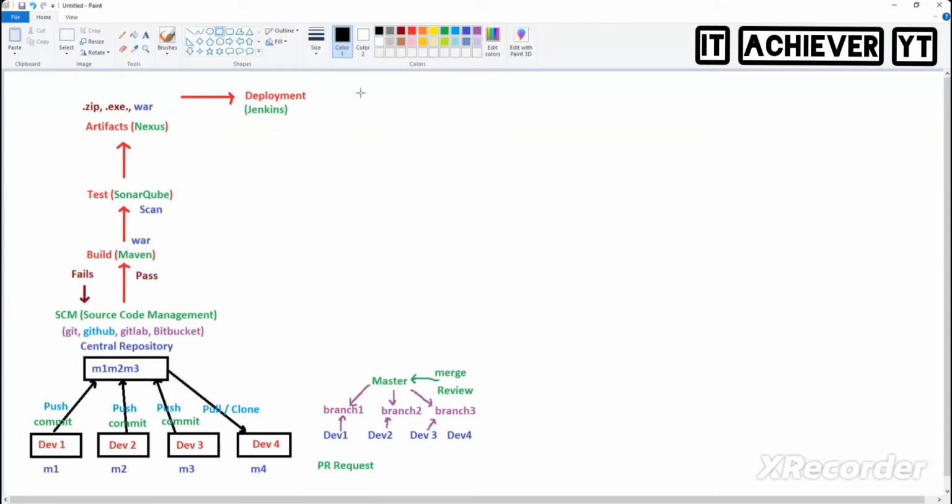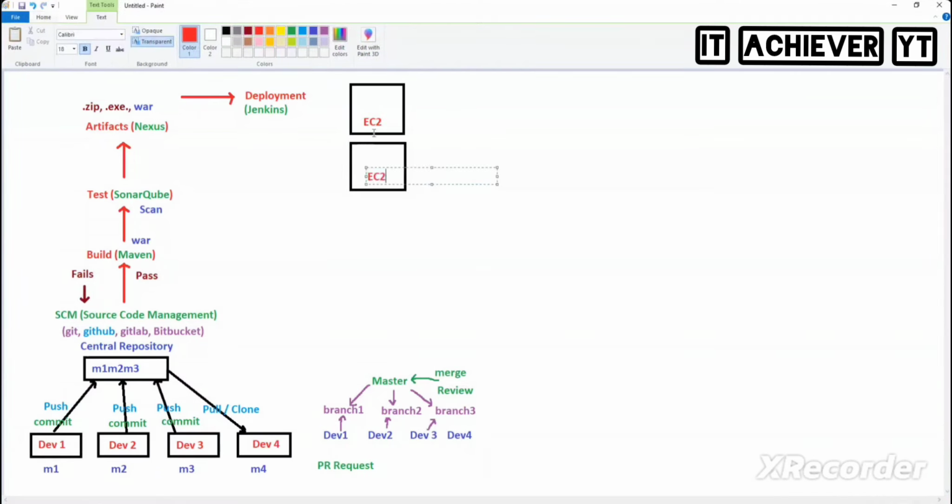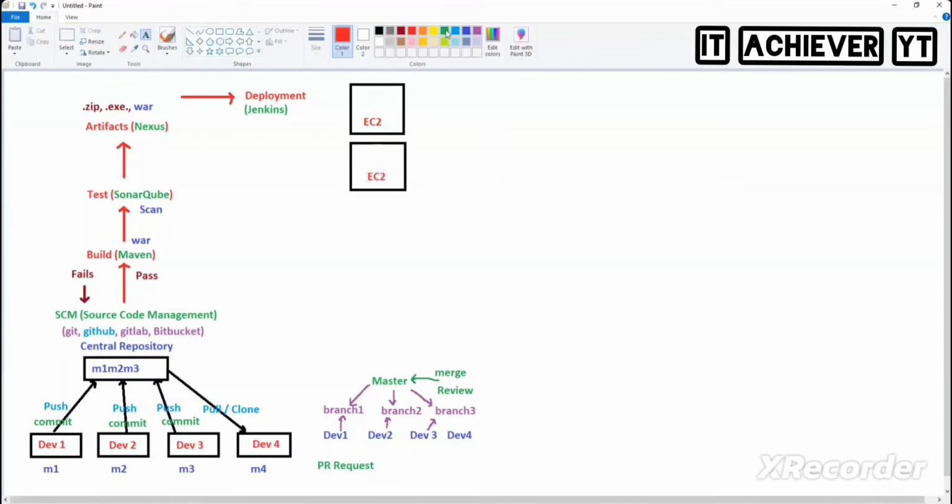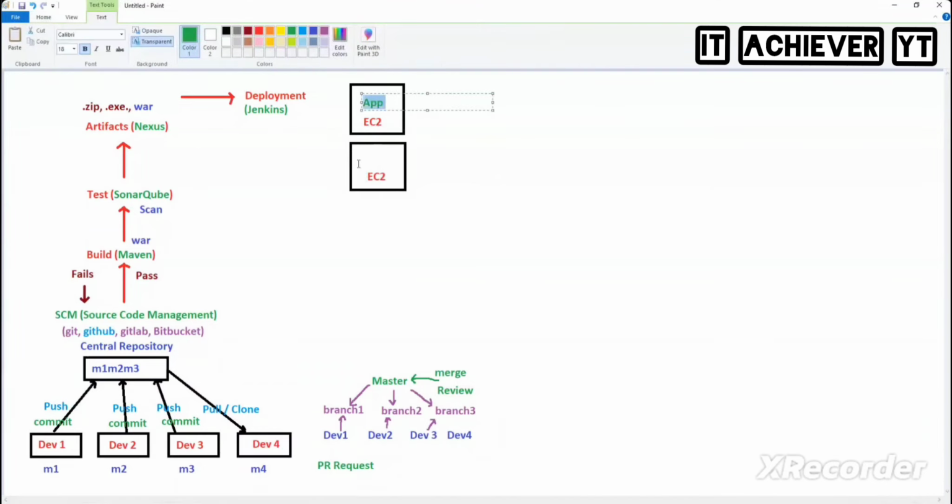So let me assume that I have EC2. How many EC2s will be there? Multiple EC2s or not? So minimum 2, no? I'll go with 2 here because I don't have that space. So this is EC2, this is EC2. For those who are new, EC2 is nothing but a virtual machine. So who will be deploying here? What will be deployed? Application will be deployed.